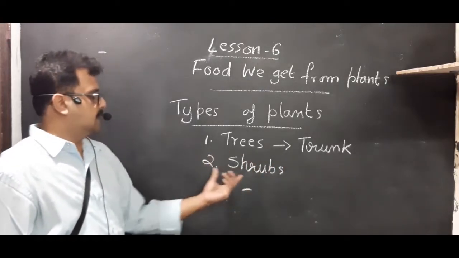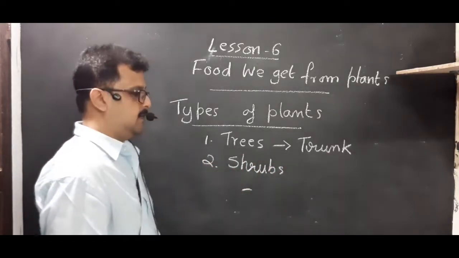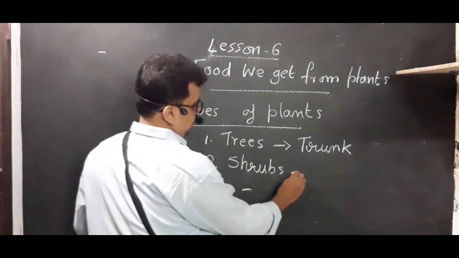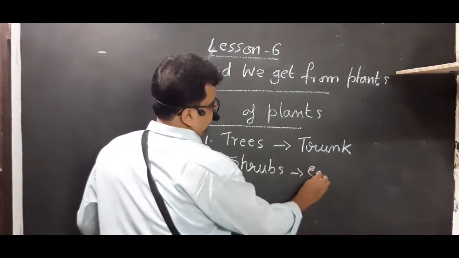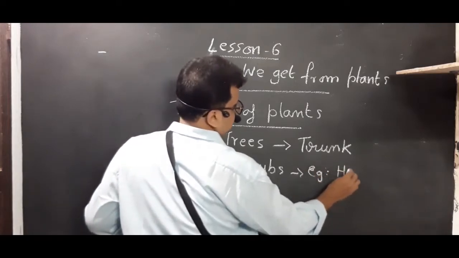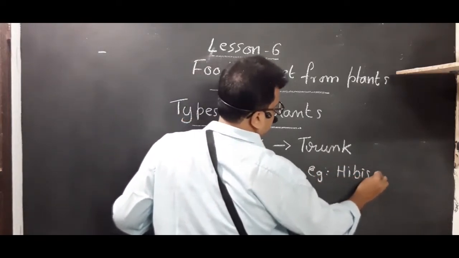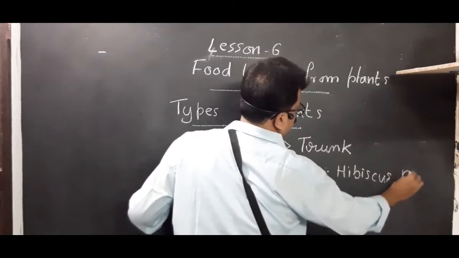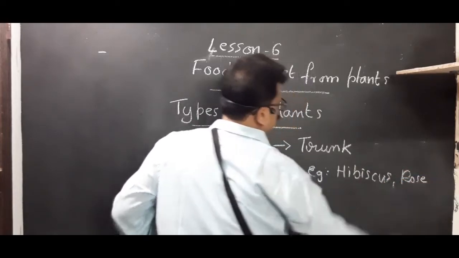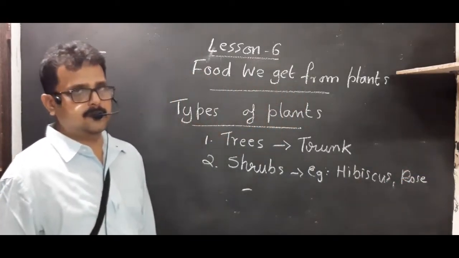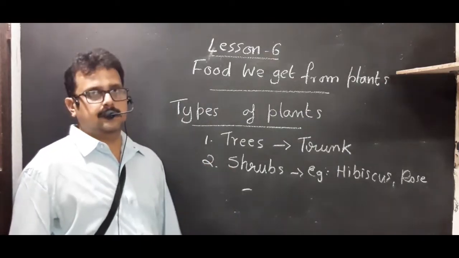That is why they are known as the shrubs. For example, all of you know that. Example, hibiscus. Then you have rose, bougainvillea, different ones. So those are the shrubs.